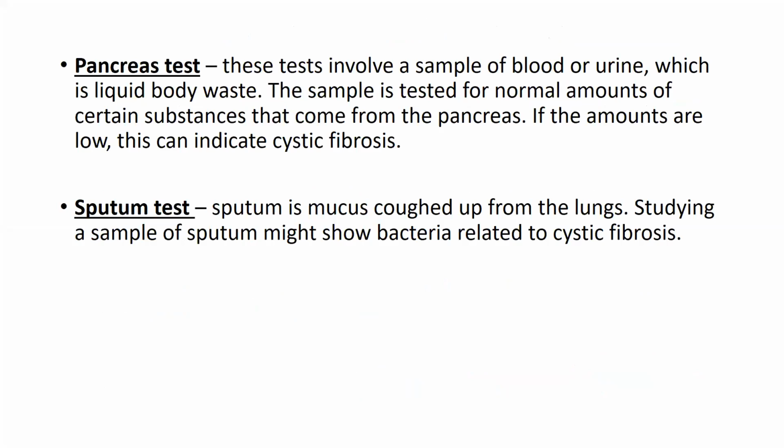Another test is the pancreas test. This involves a sample of the blood or the urine, which is liquid body waste. The sample is tested for the normal amount of certain substances that come from the pancreas. If the amount is low, it can indicate cystic fibrosis. And if the amount is normal, you can say that the patient does not have cystic fibrosis.